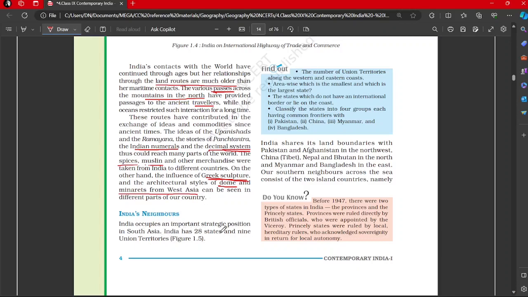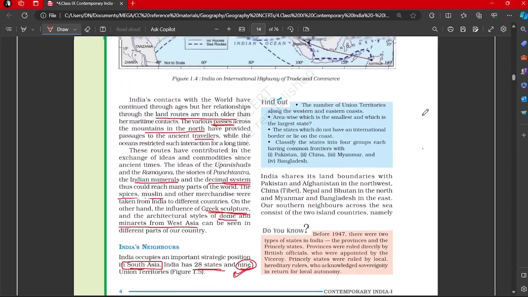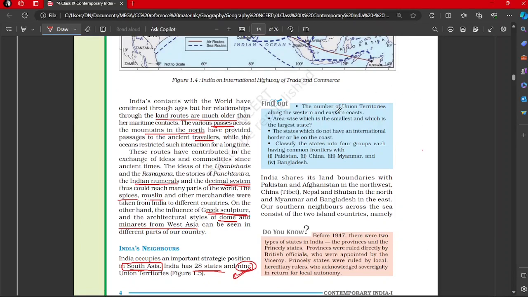India occupies an important strategic position in South Asia. India is the central node of South Asia, if you study international relations also. So the South Asian subcontinent is basically called the Indian subcontinent because of this. India has 28 states, now this is again a figure, and 9 union territories. So this has changed. What is the current figure? You let me know. The number of UTs along the western and eastern coast. So again, a task is being given. The number of UTs you have to find out along the western and eastern coasts.